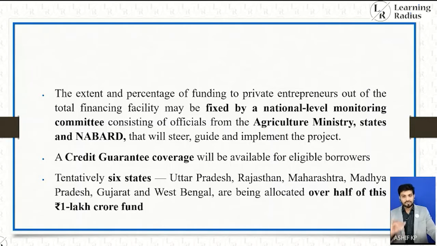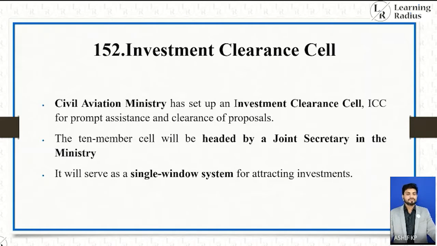Tentatively 6 states, Uttar Pradesh, Rajasthan, Maharashtra, Madhya Pradesh, Gujarat and West Bengal are being allowed over half of this 1 lakh crore fund. So that's the discussion about this scheme.